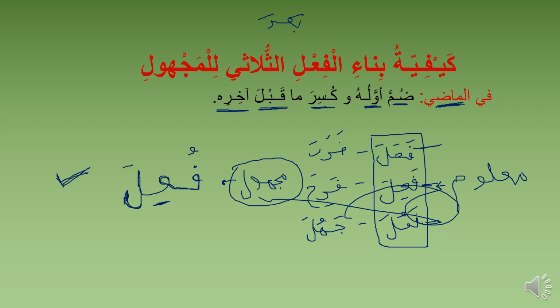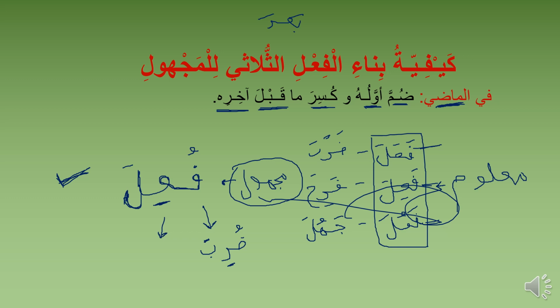Fa'ula. So in the case of doraba, let's change doraba to majhul by following this template. Following this template, changing Doraba to Majhul is going to be Duriba. Dumma awaluhu, giving the first letter Dumma and giving the letter before the last letter, the second to the last letter, a Kesra. And the normal Fatha at the end. That is it. Duriba.